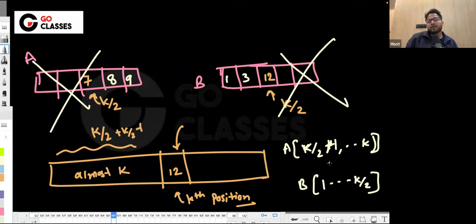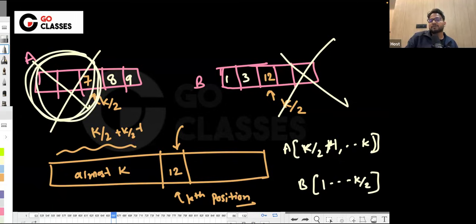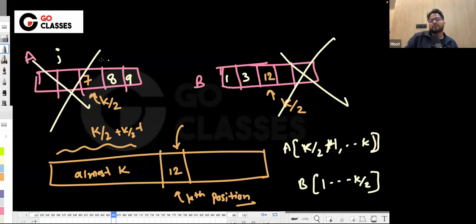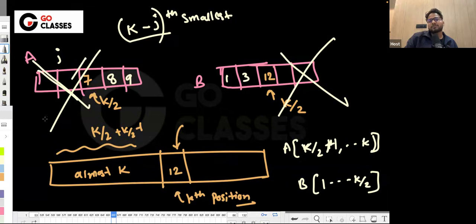Now, initially you wanted to find the kth smallest. But since you are discarding k by 2 numbers before the kth, let's suppose you are discarding j numbers, or x numbers. So instead of k, you want to find the k minus jth smallest now. Instead of k, you want to find the k minus jth smallest, because some of these numbers are not there.